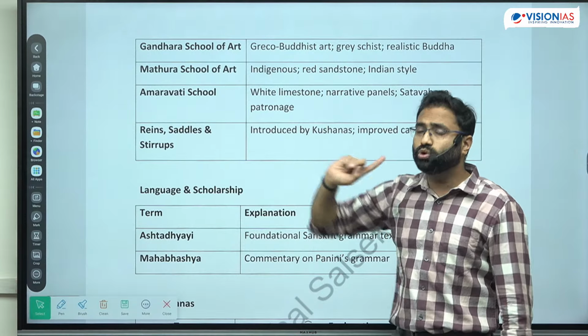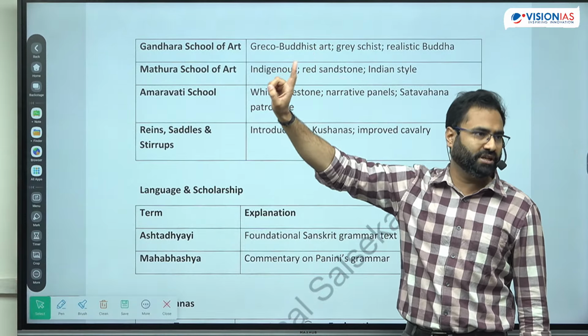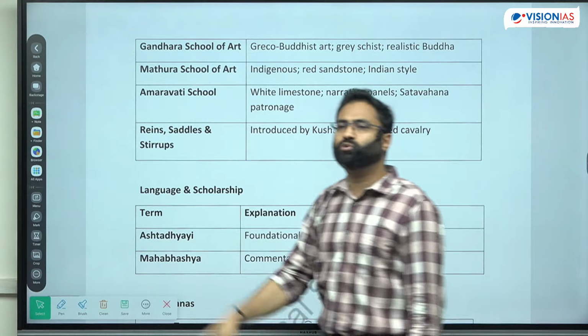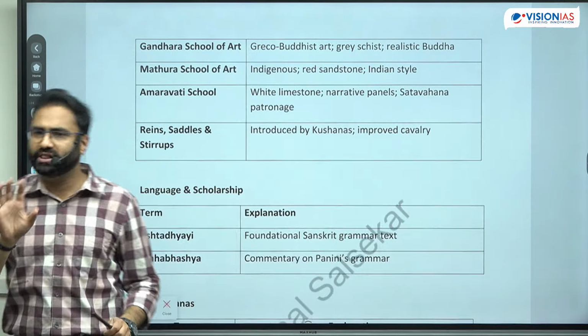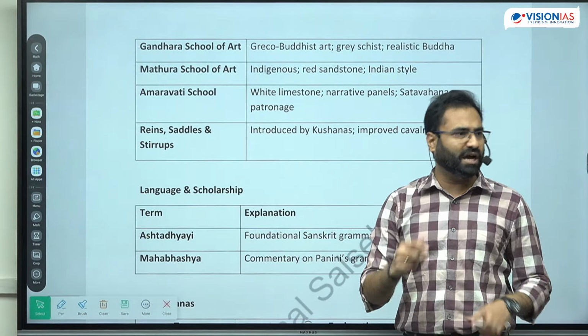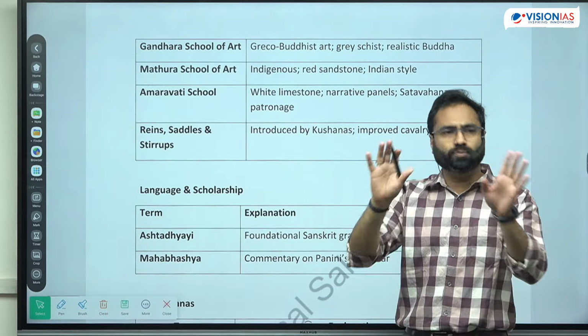In the Gandhara school, you see mainly the Buddhism related influence. Mathura school mein it is Buddhism also, it is Jainism also, it is Hinduism also, all the type of features you are able to get. Next is the Amravati school development. यहाँ पे sculptures भी develop हुए, स्तूप भी develop हुए, right?